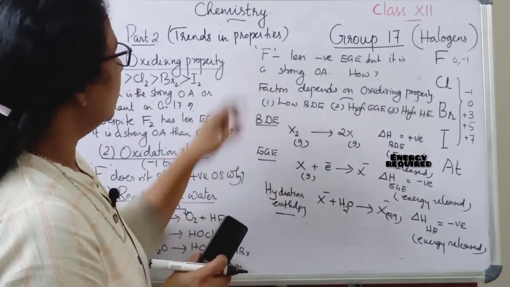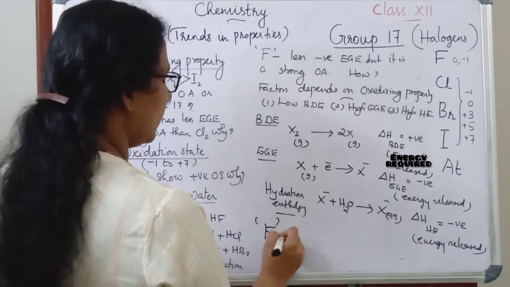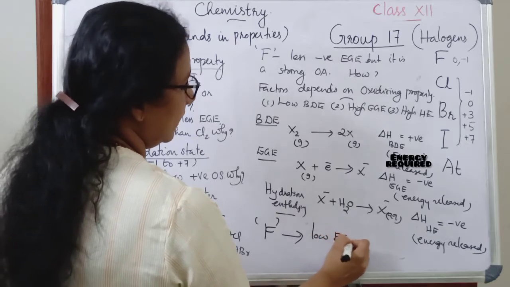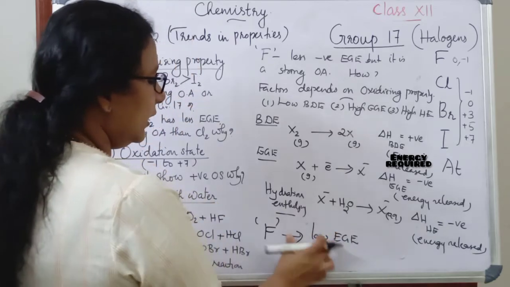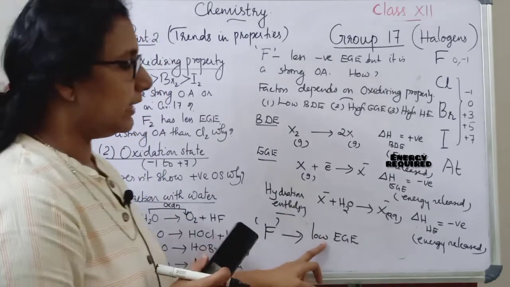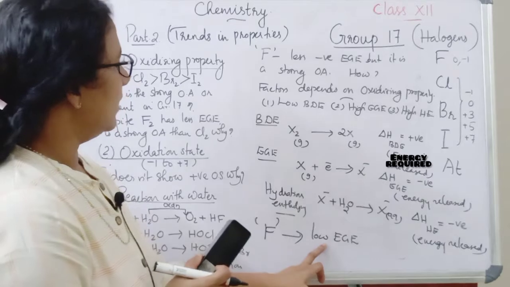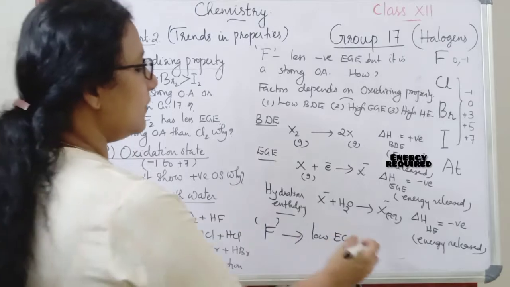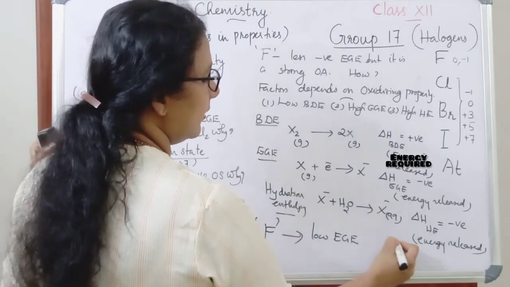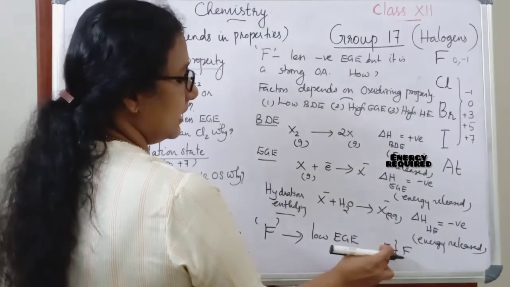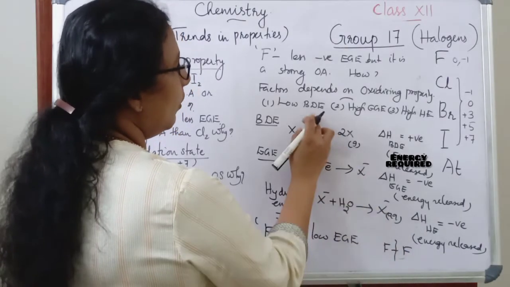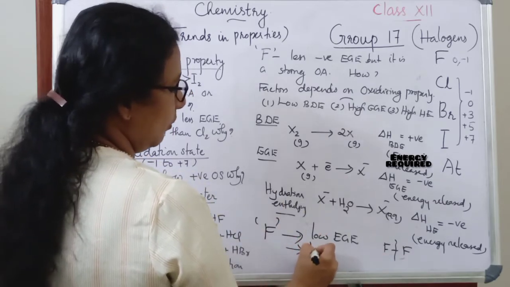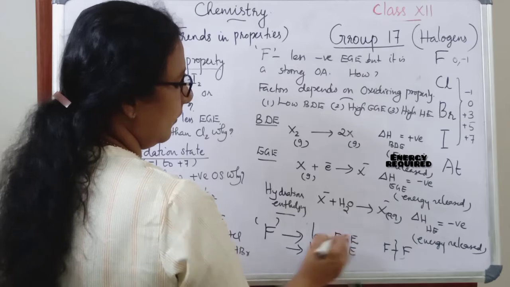Let's see the case with fluorine. In the case of fluorine, we have studied it is having low electron gain enthalpy. Even if it is having low electron gain enthalpy, it is a good oxidizing agent. So let's see the other factors. Bond dissociation enthalpy: in the case of fluorine, we know that less energy is needed to break the bond, since there is interelectronic repulsion. So it is having low bond dissociation enthalpy, that we have already seen.